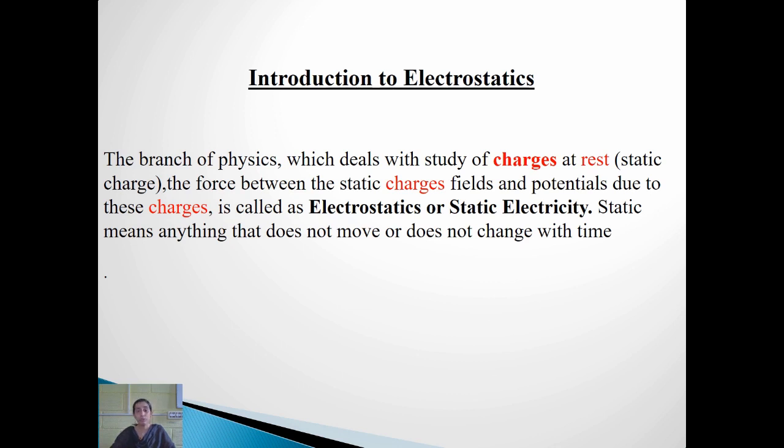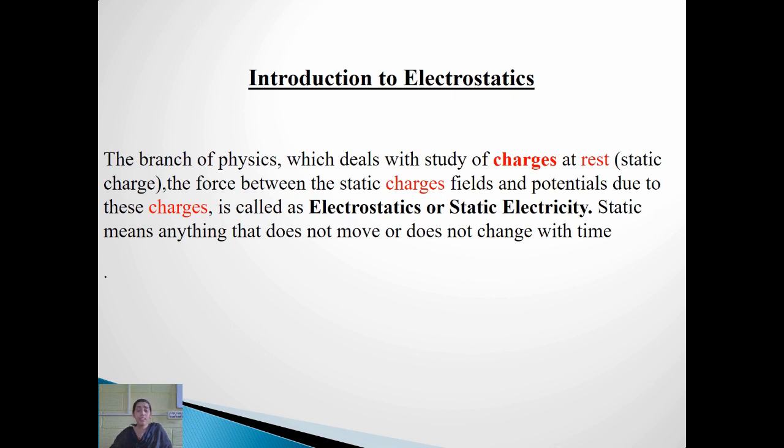And also you might have experienced while combing your hairs, you might have experienced a shock, or after combing the hairs, if you bring that comb near small bits of paper, it gets attracted, right? All these examples, all these experiences are due to the discharge of electric charges. Now this discharge of electric charges will lead to static electricity which will be experienced just for an instant of time. I mean to say just for a moment you can experience an electricity.